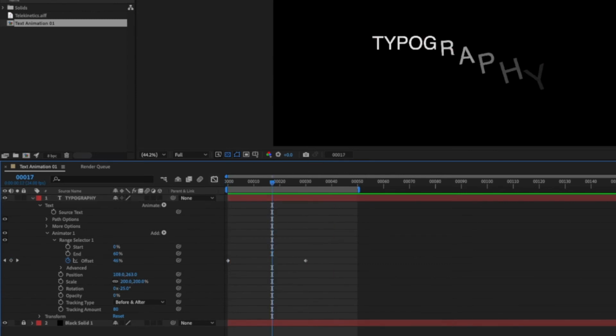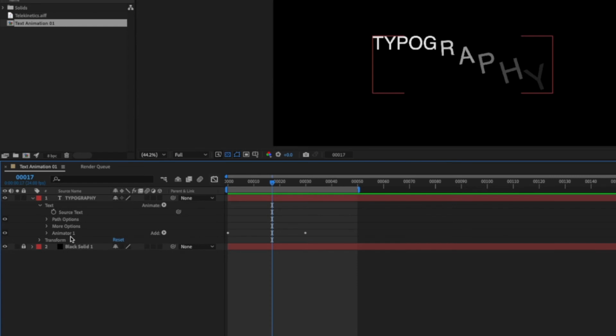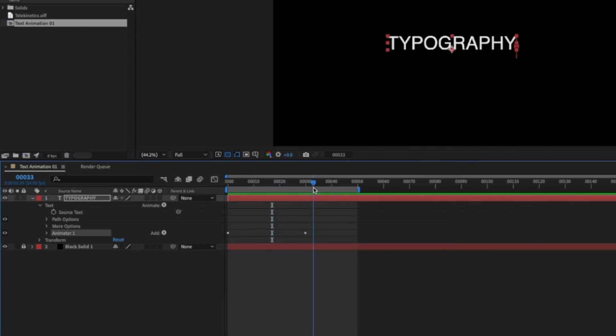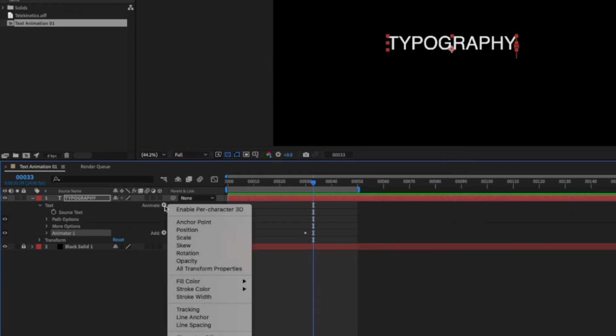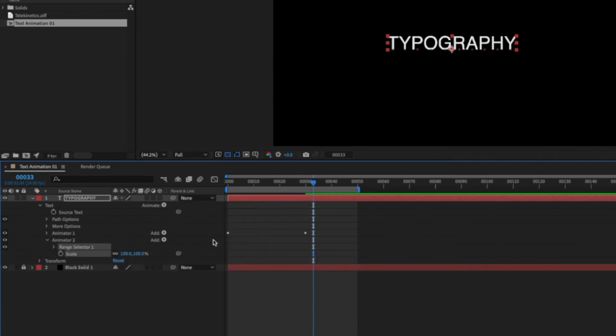Let's stop that. And now I'm going to add another animator. I am done with that animator right there. So I'm going to go around in here, and I'm going to add another animate. Okay, so right here, I'm going to animate the scale. So as you can see, I have another animator, and that animator is already adding a scale.